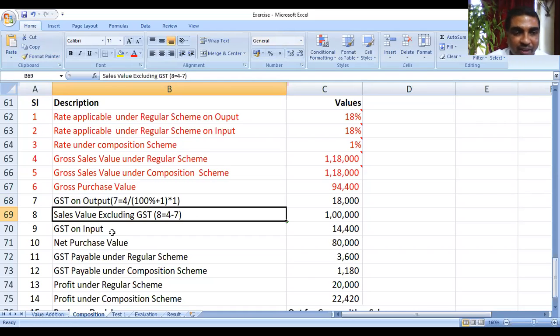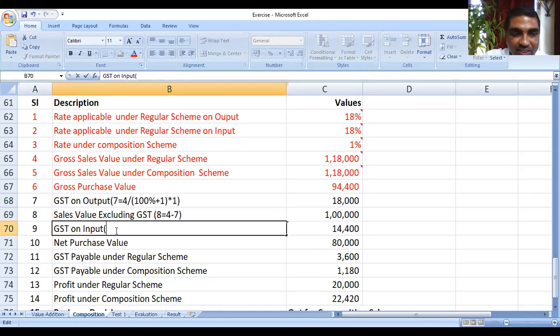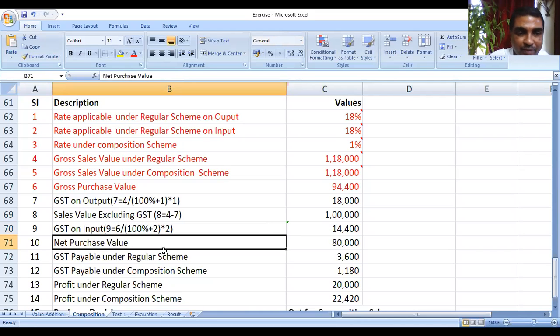GST on input, how are you computing here? GST on input, 9. 9 is equal to input value. Where is input value? Input value is 6. 6 divided by 100% plus input rate, which is in 2. 100% plus 2. Then multiplied with again 2. This is how you can compute it.